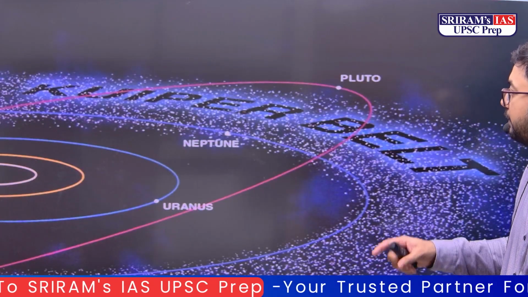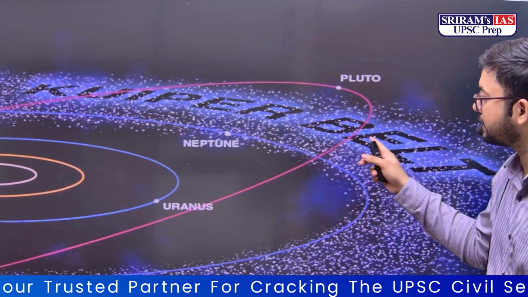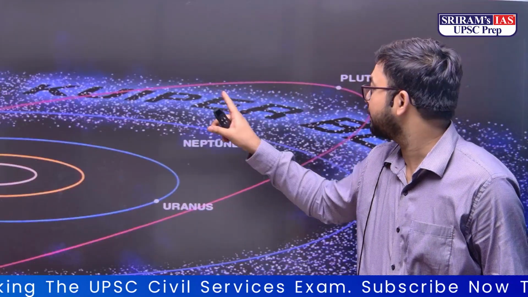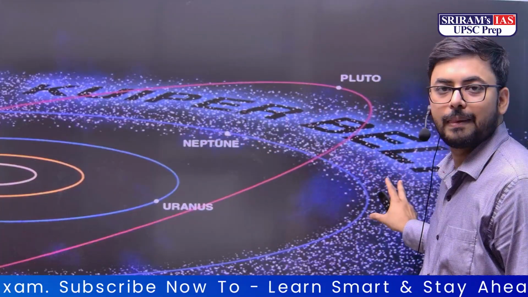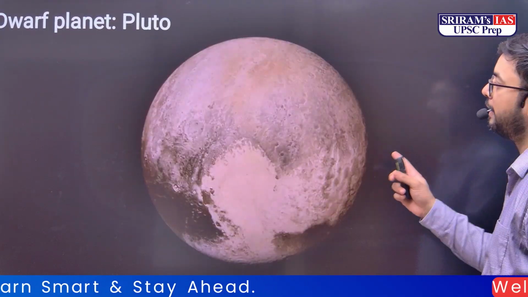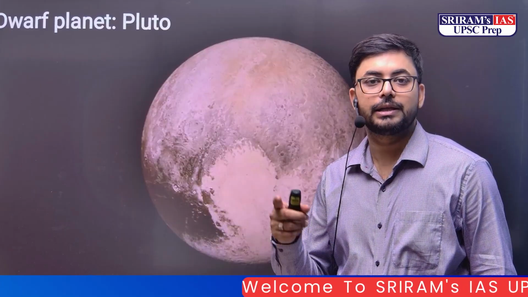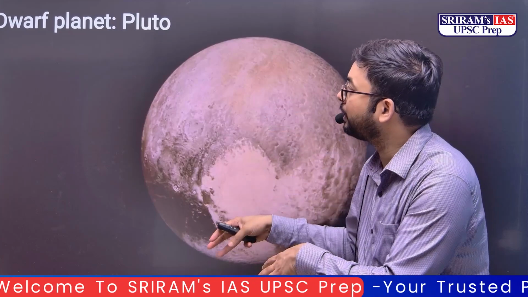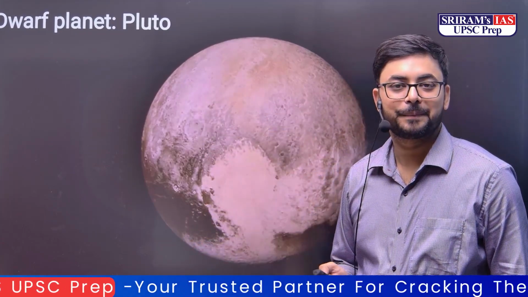Then we have this important belt before we jump into others, like Kuiper belt. This belt starts from Neptune and it extends up to beyond the areas. Pluto के आप आसपास देख सकते हो इसको. इसको हम बोलते हैं क्यूपर बेल्ट. जैसे वो एस्टेरॉइड बेल्ट थी, ऐसे ही ये क्यूपर बेल्ट है. इस बेल्ट में मौजूद है प्लूटो. Pluto, which was known as a planet till year 2006. बाद में और ज्यादा साइंटिफिक एविडेंस निकल के आया और बाद में इसको डिमोट कर दिया गया, and now it is simply a dwarf planet.